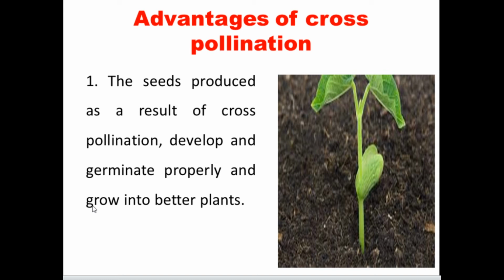So if the seeds are produced by cross pollination, sometimes in self pollination it is not possible. That's one of the advantages of cross pollination. Whenever cross pollination produces seeds, they are very healthy and are able to produce better plants when you compare them with their parents.